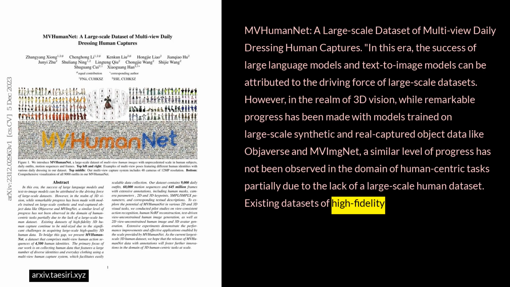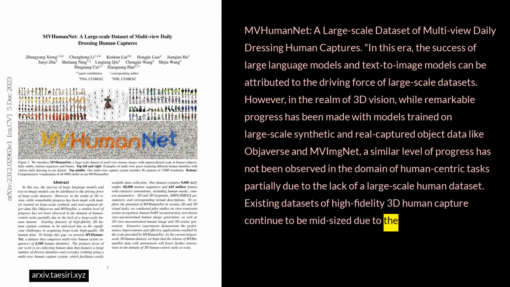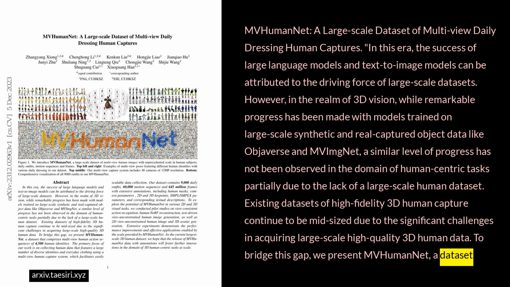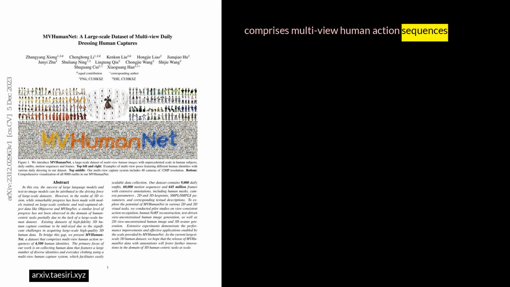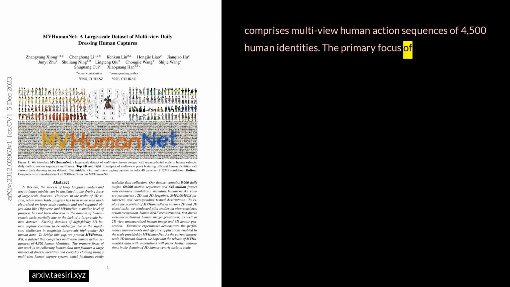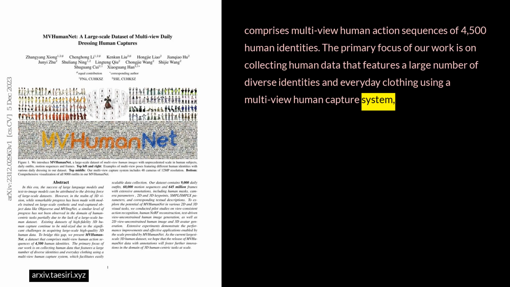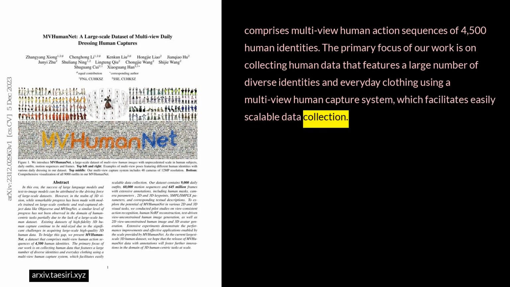Existing datasets of high-fidelity 3D human capture continue to be mid-sized due to the significant challenges in acquiring large-scale, high-quality 3D human data. To bridge this gap, we present MVHumanNet, a dataset that comprises multi-view human action sequences of 4,500 human identities. The primary focus of our work is on collecting human data that features a large number of diverse identities and everyday clothing, using a multi-view human capture system, which facilitates easily scalable data collection.